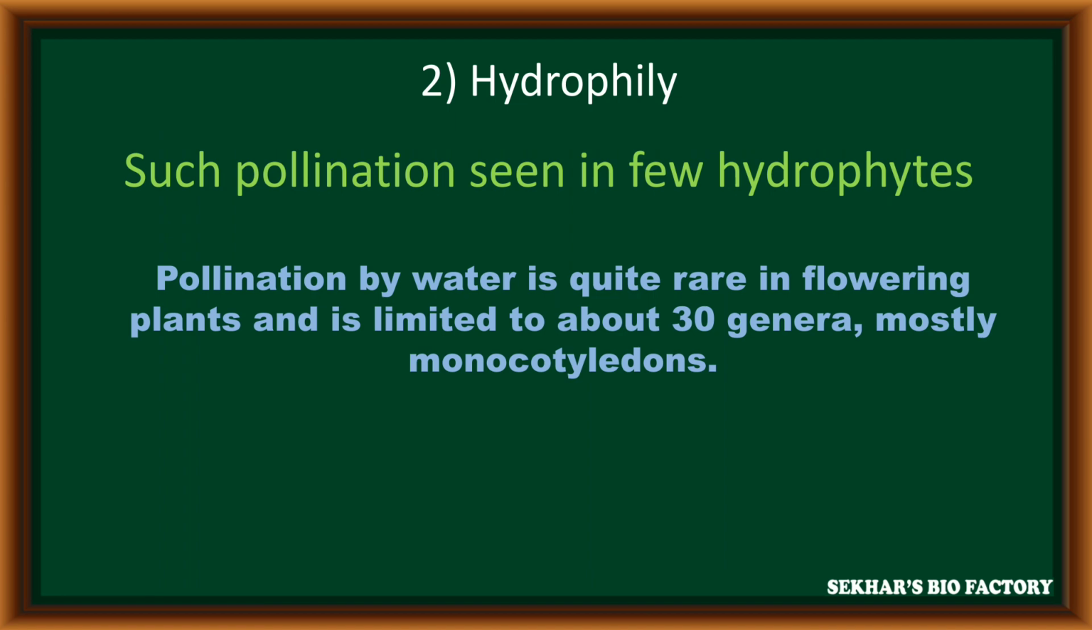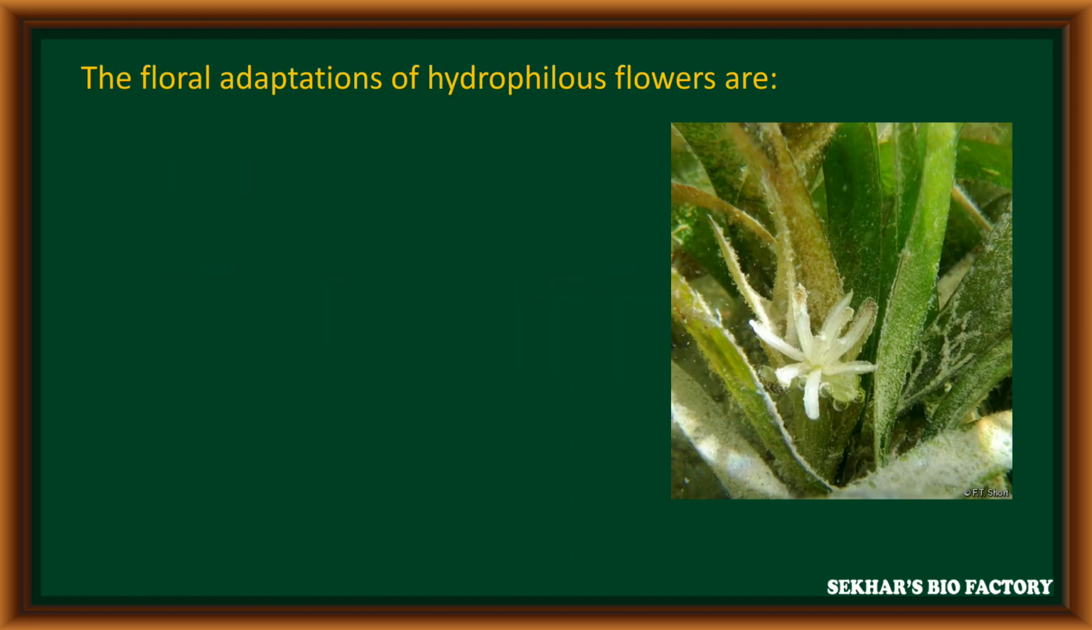Hydrophily is observed in only a few hydrophytes, because pollination by water is quite rare in flowering plants. It is limited to only 30 genera, especially in monocotyledons. Some of the adaptations are the characters of a hydrophily flower.